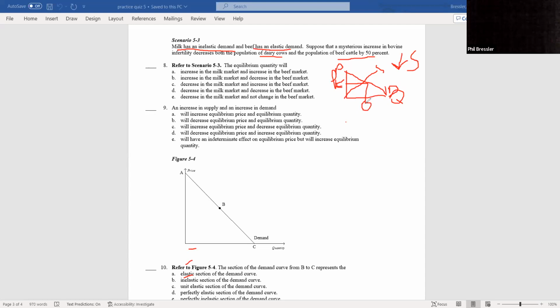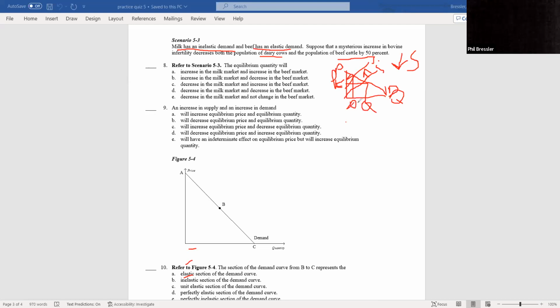So I'm going to shift supply left. And what do I get? I get an increase in price, and a decrease in quantity.